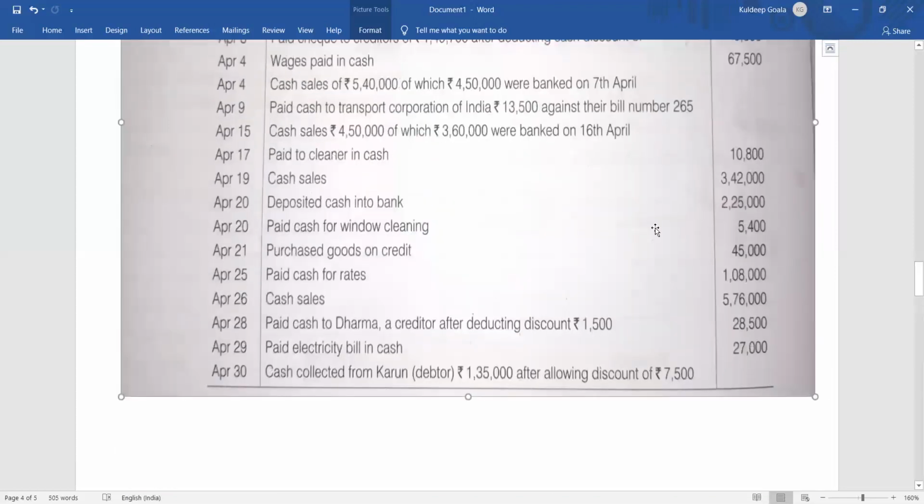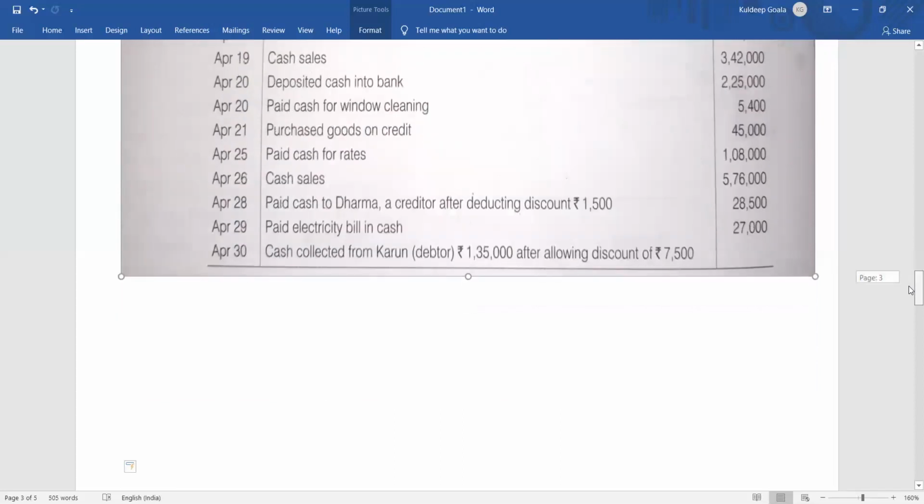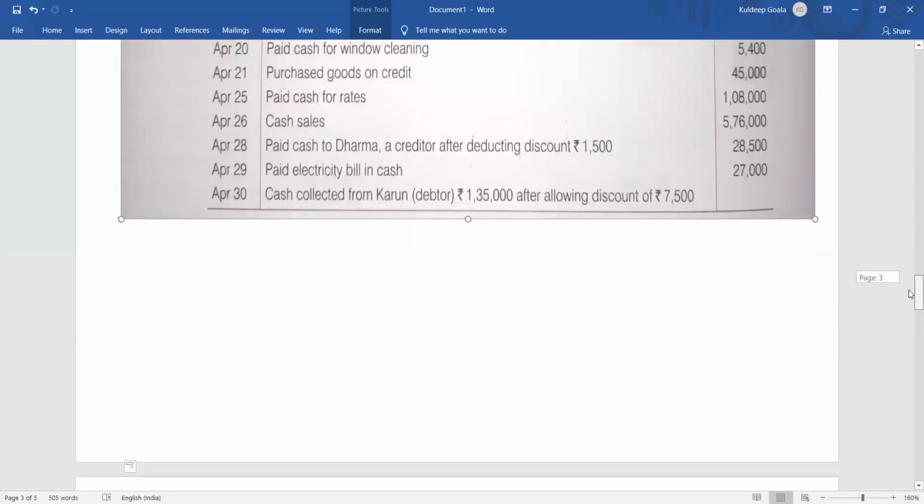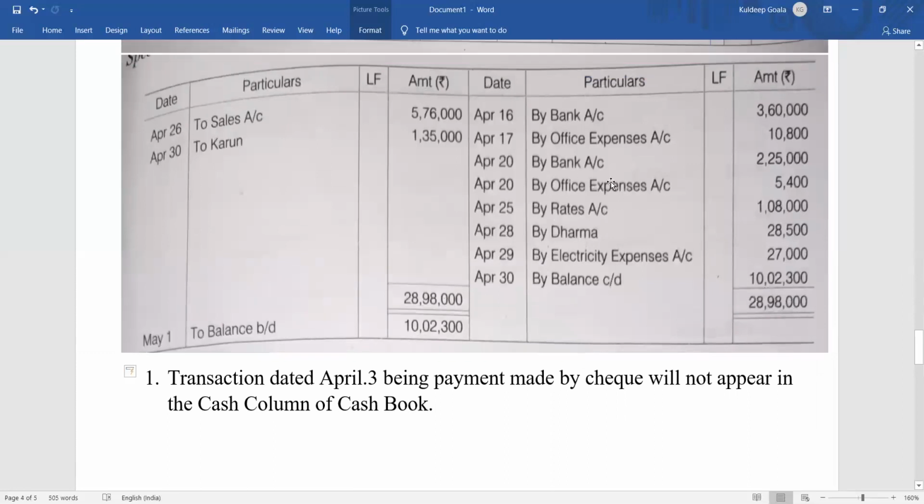Moving back again. What is there? Paid cash for window cleaning. In the same way, you can give whatever you have done for cleaning expenses. What did you write here? Office expenses. If you write office expenses here, write the same thing again, office expenses. If you have written cleaning expenses, then here also you can write cleaning expenses. Office expenses will be how much? 5,400. So it will be in the payment side, right? That is the credit side. By office expenses, 5,400. So you can see in the payment side, by office expenses, 5,400.